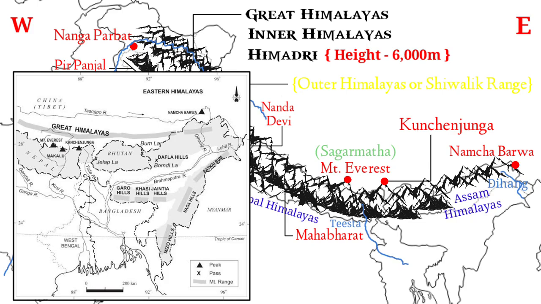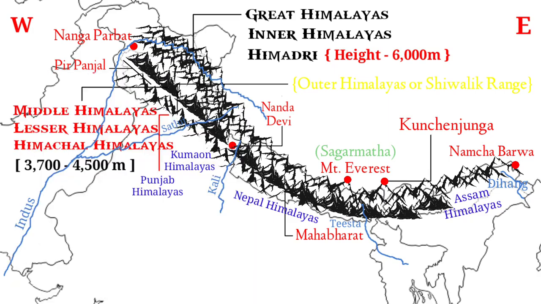Beyond the Dihang Gorge, it bends sharply to the south and spreads along the eastern boundary of India. Here it is known as the Purvanchal Himalayas or Eastern Hills. Patkai Hills, Naga Hills, Manipur Hills and Mizo Hills are the important among them. So this was the longitudinal and regional division of the Himalayas.